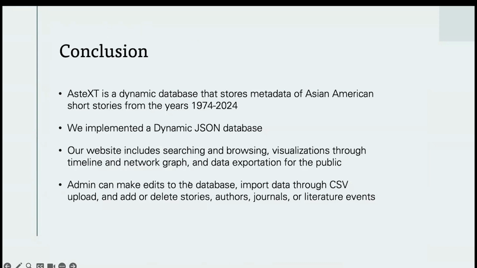So to conclude, AsteXT is a dynamic database that stores metadata of Asian American stories from the years 1974 to 2024. We were able to implement a highly dynamic JSON database that not only allows administrators to edit specific data rows and entities, but also the data columns or the properties. Our website for the public view includes searching and browsing, visualizations through both a timeline and a network graph, and data exportation for the public.